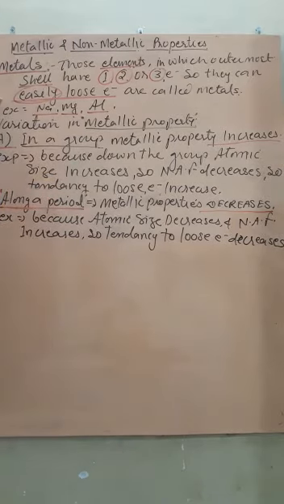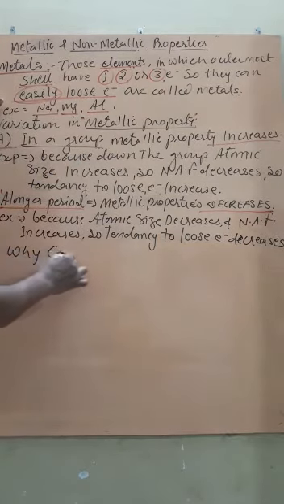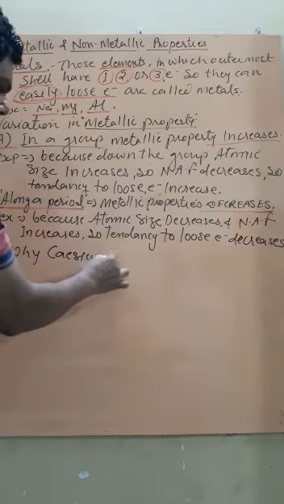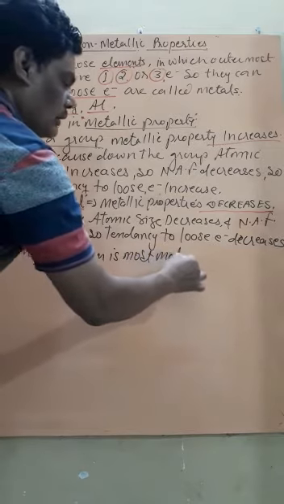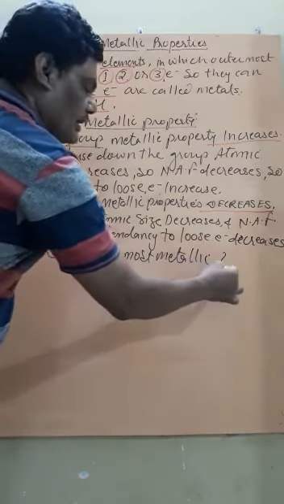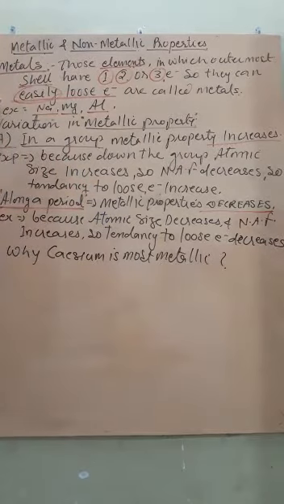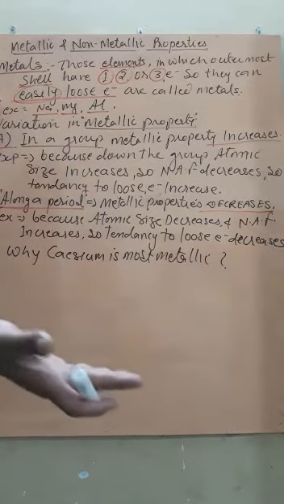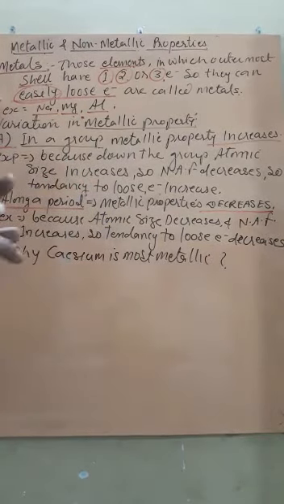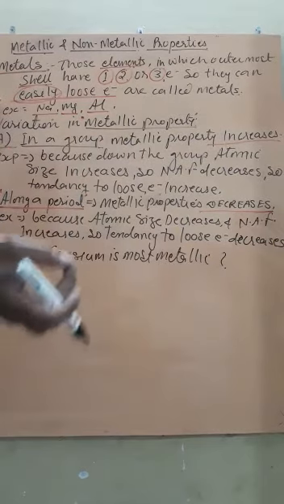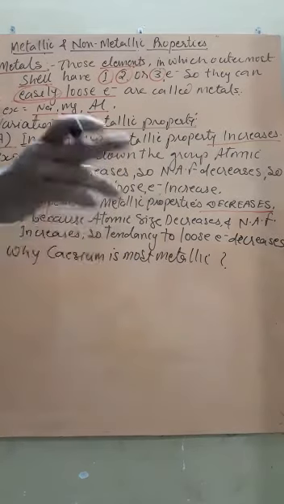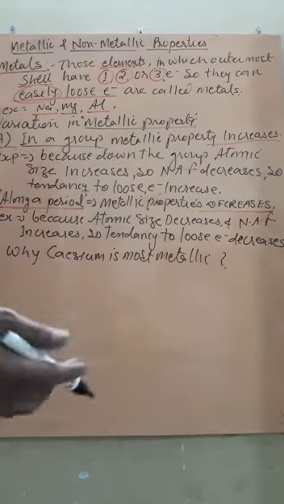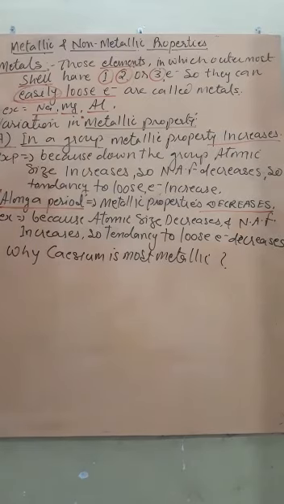So now we can ask the question: why is cesium most metallic? Now can you give the answer? Cesium belongs to the first group, that is just at the left of the periodic table. And it is present very far down the group. If it is present very far down the group, then its atomic size will be very big. So two things are there.